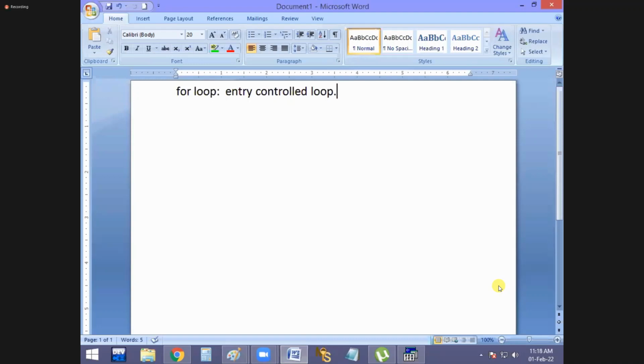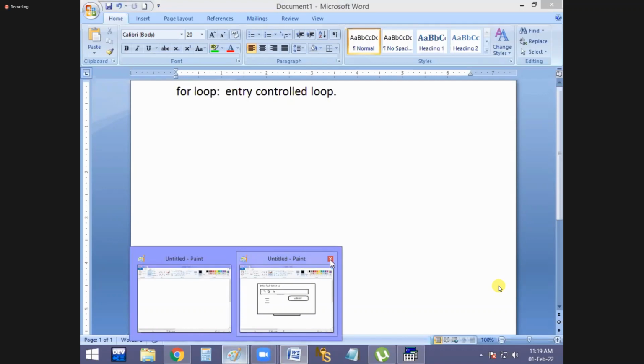Next, when compared with while loop, for looks to be smart. Actually, it is not smart, it only looks smart. Why? Because in while loop, we are writing line by line, and in for loop, the same line. That's why the program looks a little bit reduced. How can you say that? Just take a look at this, guys. I want to explain how the for loop is working with a picture. Just watch it.